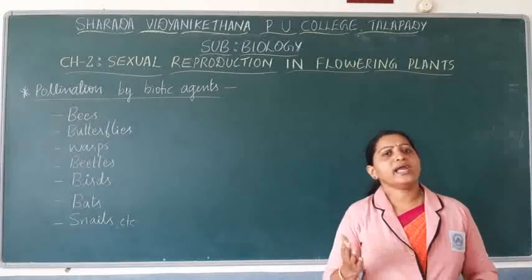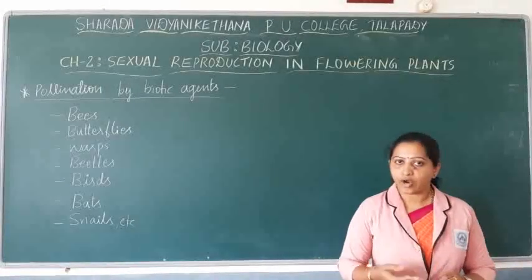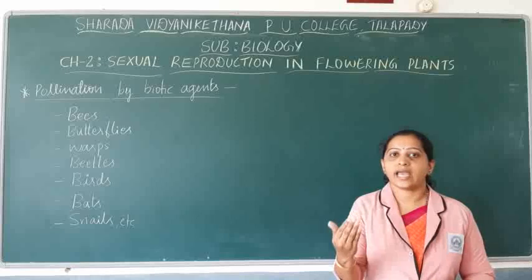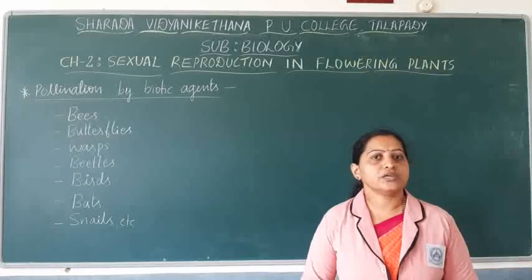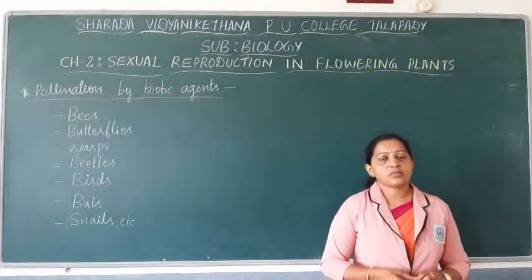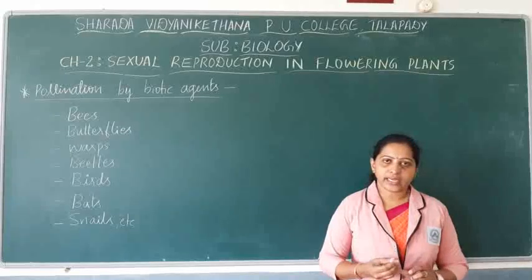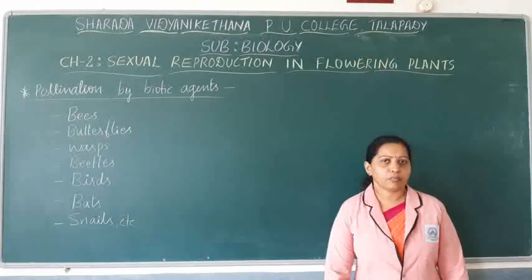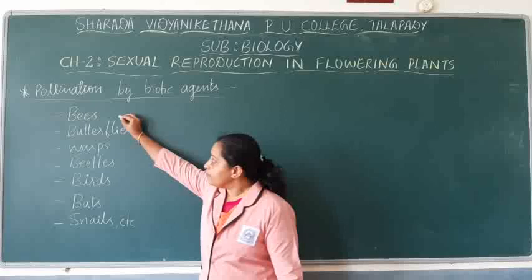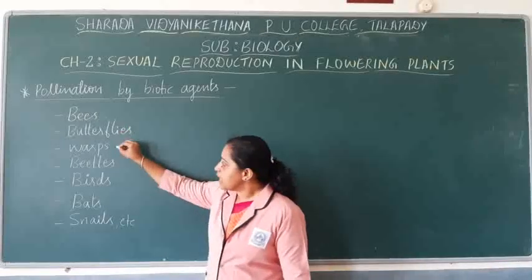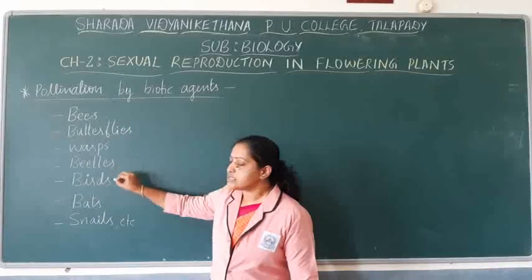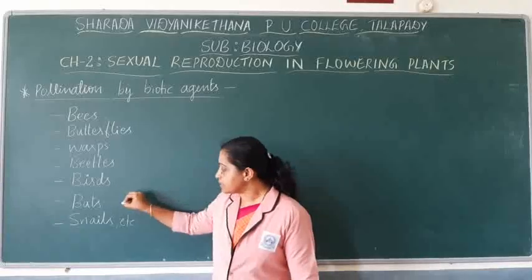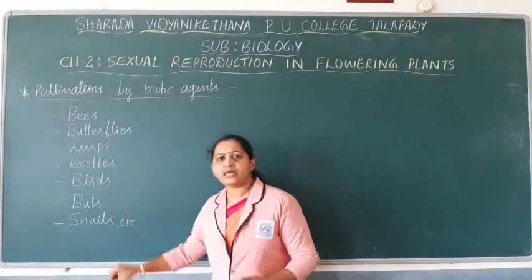There is a wide range of biotic agents that usually help plants to achieve pollination. Some of those biotic agents that mainly help in pollination are bees, butterflies, wasps, beetles, birds, bats, snakes and many other animals.